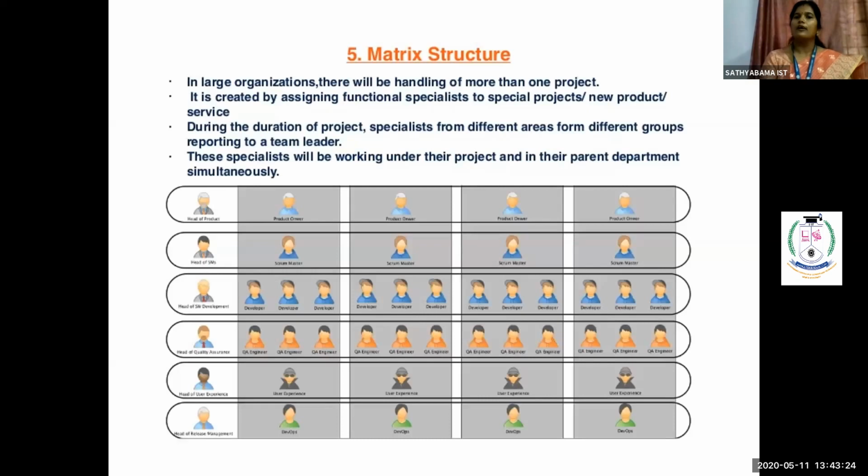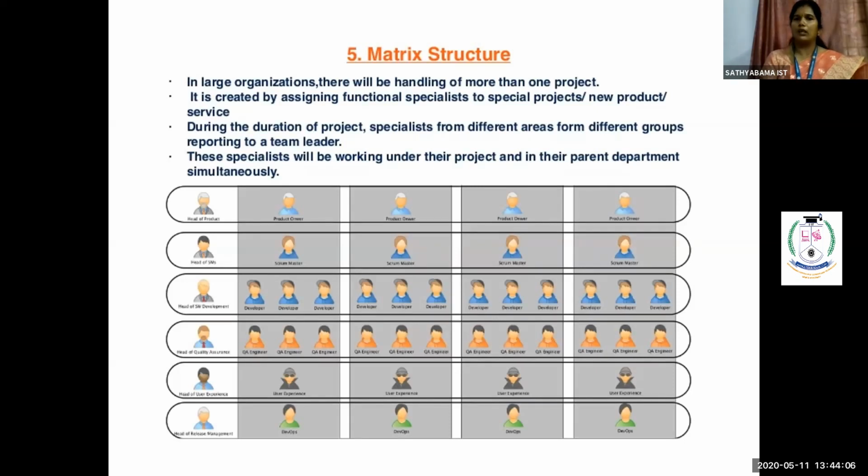In a matrix structure, till the project is completed, this set of people will work together. Once the project gets over, they disperse towards their own departments. And once a new project comes in, again these people form the same structure, called the matrix way of structuring. So more specialized people work under a single project. Project work is targeted, and the parent department also keeps working simultaneously. That is the meaning of the matrix organizational structure.